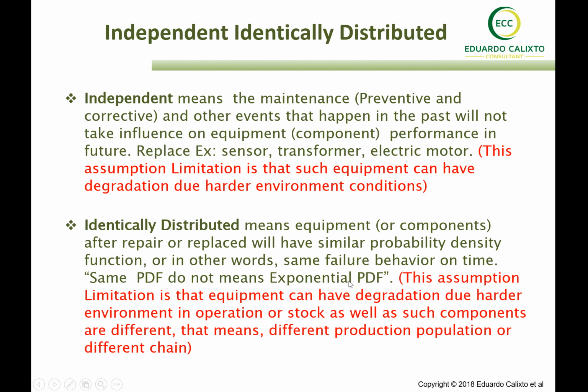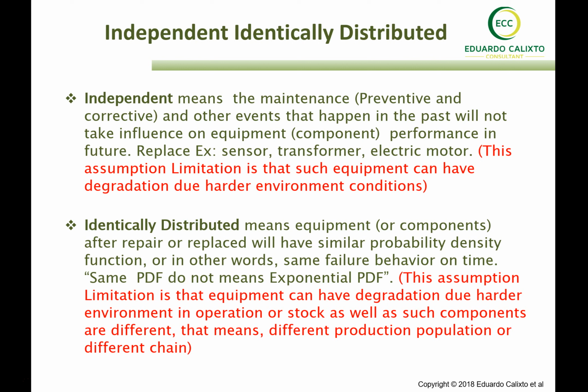It's another concept. When people talk about independent identically distributed, they relate such a concept only to electronics, and when you consider identically distributed, they consider exponential PDF. It's not true. So that means identical distribution: the equipment is from the same vendors and was produced in the same conditions, in the same process, in the same shifts.